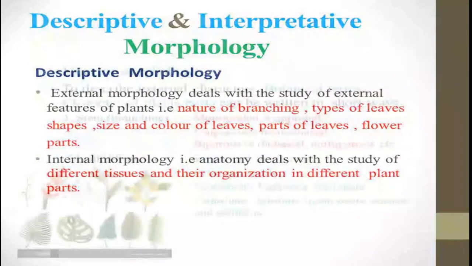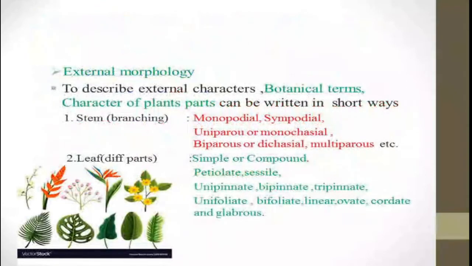For example, in case of stem, branched or unbranched, the terms used are monopodial, sympodial, uniparous or monochasial, biparous or dichasial, multiparous, etc. While describing leaves, they also have different parts.